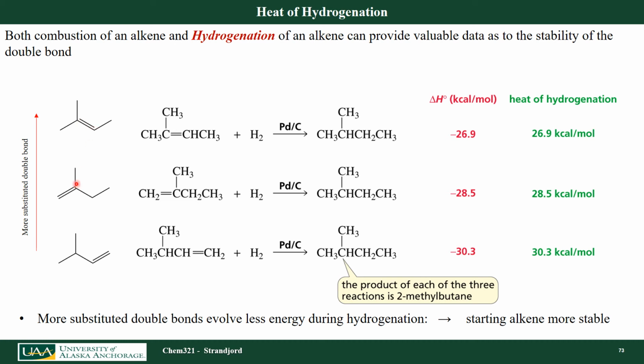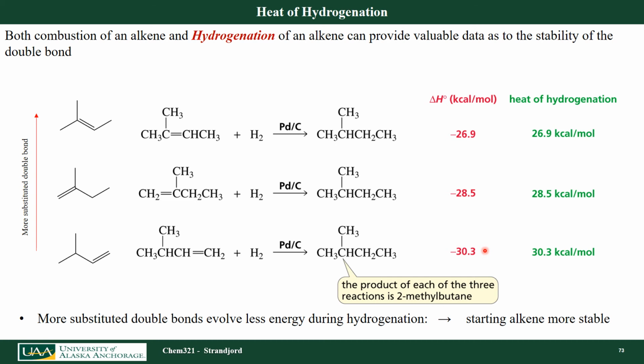Here I only have 1, 2 carbons attached to my carbon double bonds, and here I only have 1 carbon. So this is more substituted as I move up, and if you look at that, you can see that I have more energy released the least substituted I have.